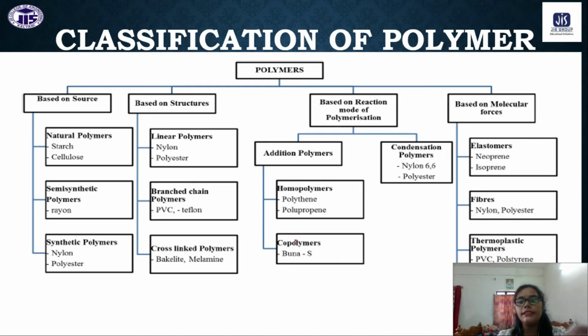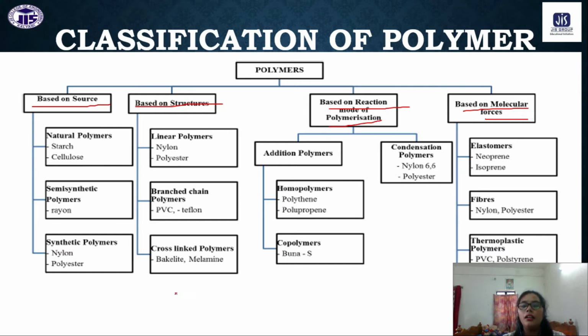Here I'm just giving a glance: polymers can be classified based on the source, based on the structure, based on the reaction mode of polymerization, based on intermolecular forces. And we can do two more classifications with polymers.